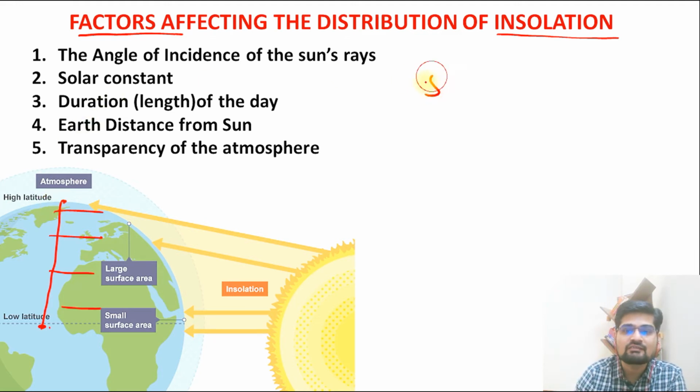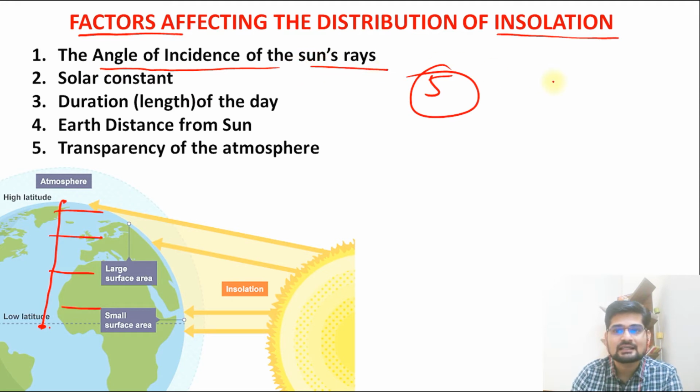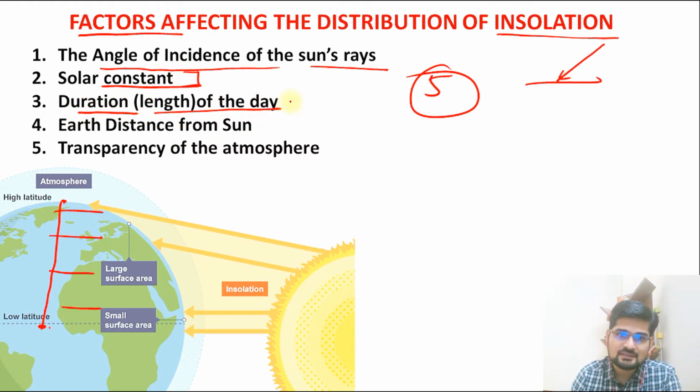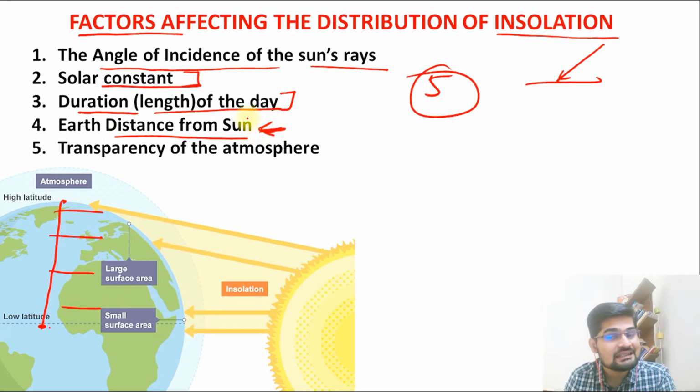So remember these 5 factors. What are the factors? The angle of incidence of the sun rays, that is at what angle we receive it. Then solar constant, that is what we have already learned. Then the duration of the length of the day. That is important, how much is the sunshine, how much insolation is there at a particular place. Then earth's distance from the sun. So remember the aphelion and perihelion concept, that at a particular time the sun is farthest from the earth and at another time the sun is closest to the earth. So there are different times, so different kinds of insolation would be there accordingly.